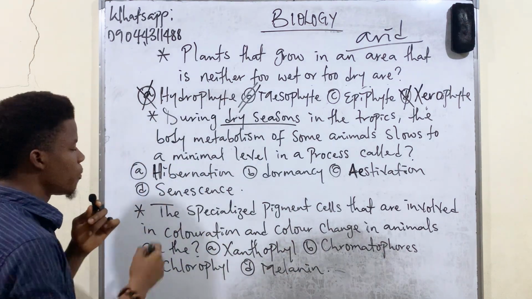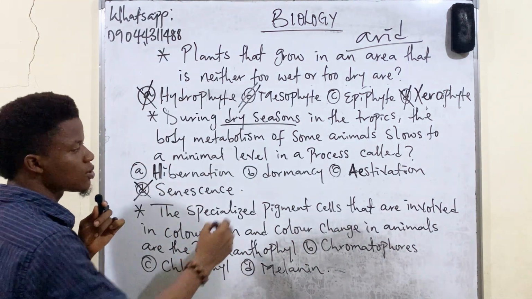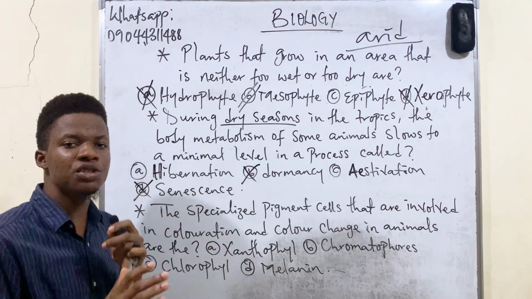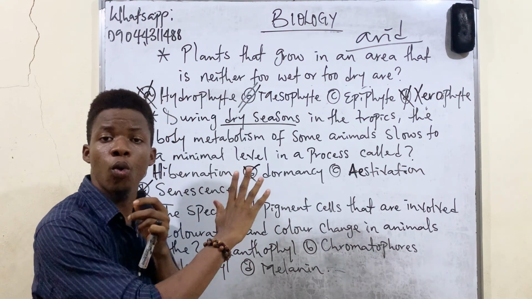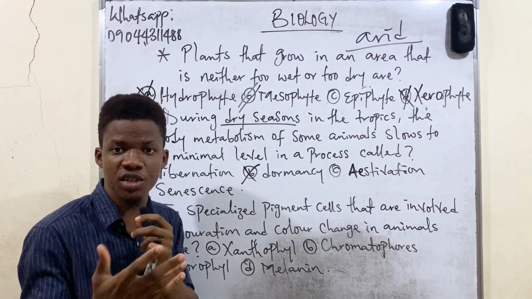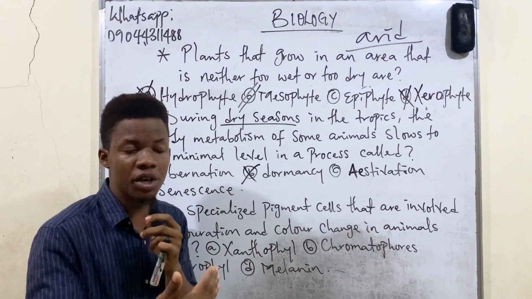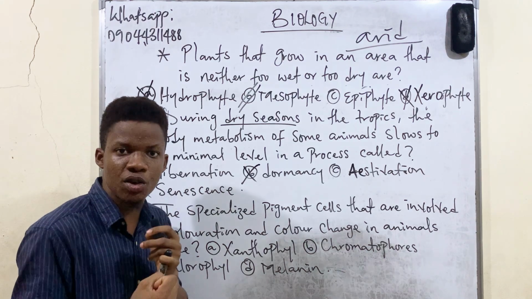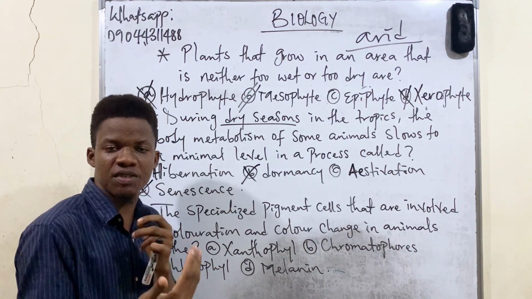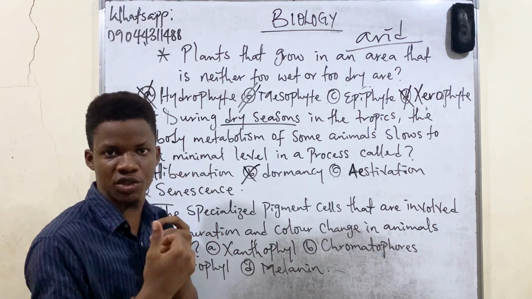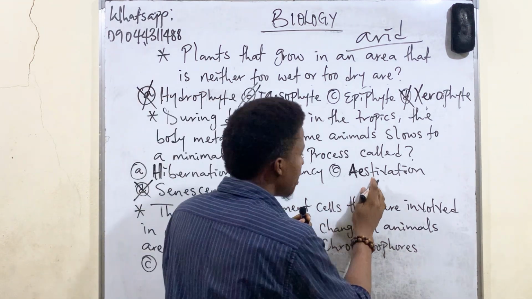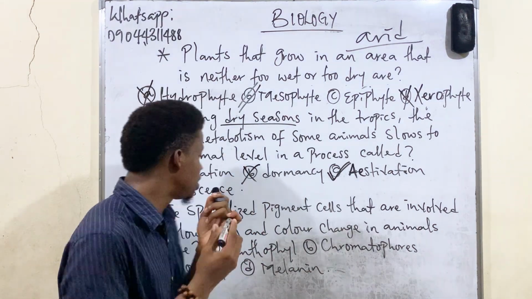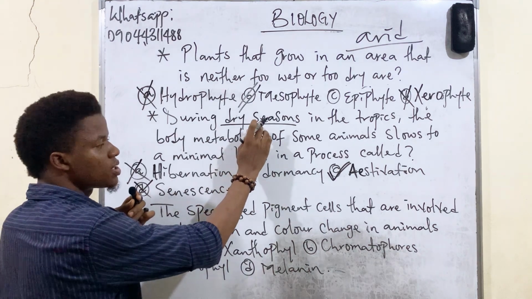Estivation. All right, so option D is already out, B is out of it. Hibernation only occurs in the cold season, not the dry season. Hibernation is just a process whereby an organism spends the winter or the cold season in an inactive state where the body metabolism drops. But estivation is when the animal spends the dry season. Hibernation is for cold, so it does not match the dry season.